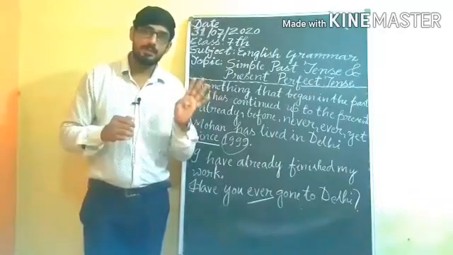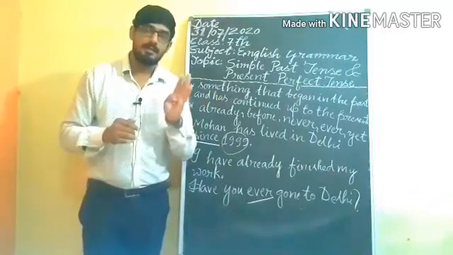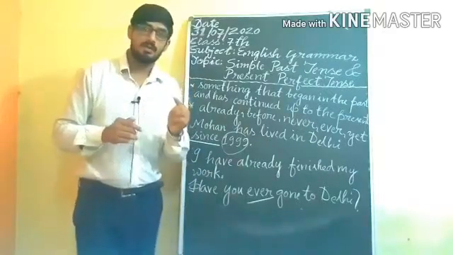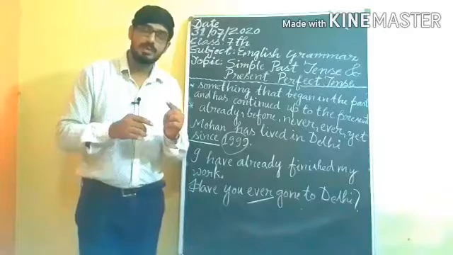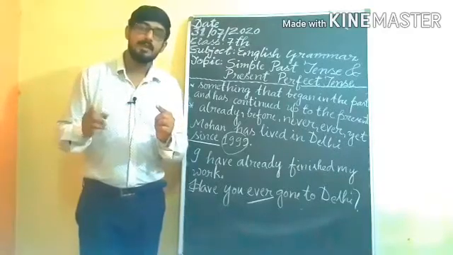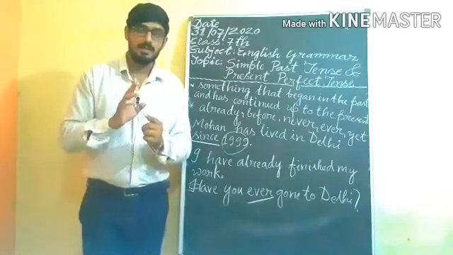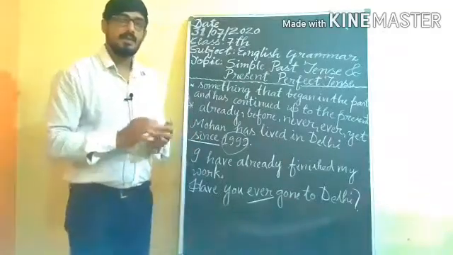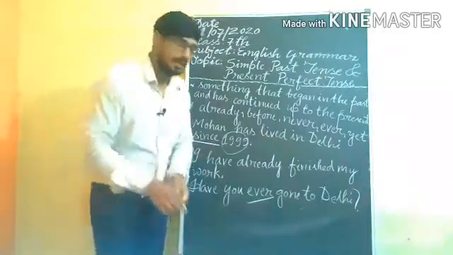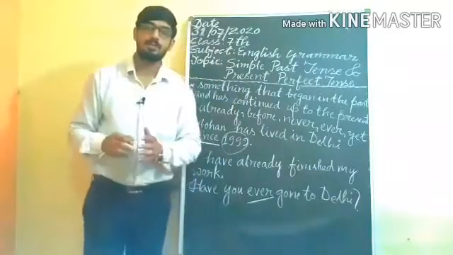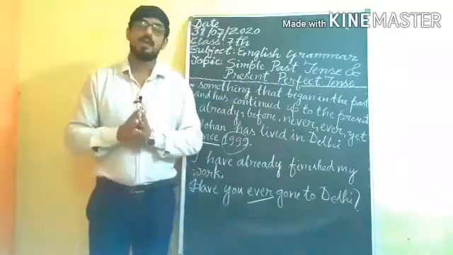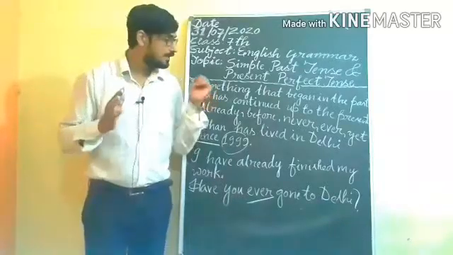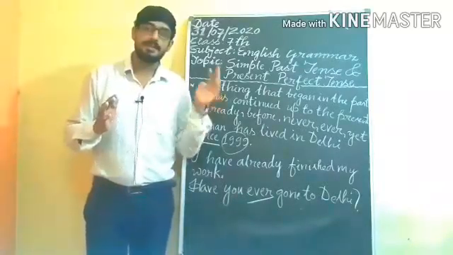With I, we, you, they, and plural nouns we use have, and with singular nouns and the pronouns he, she, it we use has, and we use the main verb third form in present perfect tense. So I hope that you all have understood these things clearly.